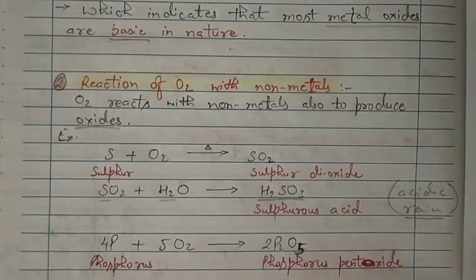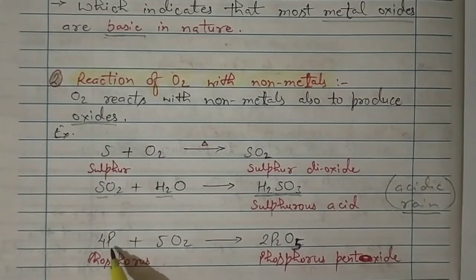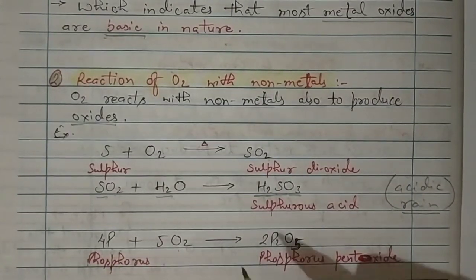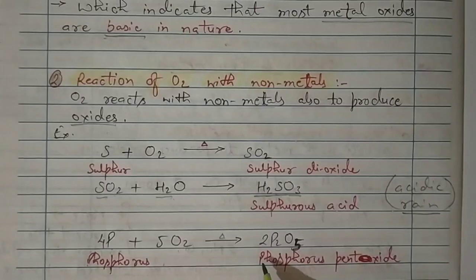Let's take one more example of a non-metal reacting with oxygen, that is phosphorus. When phosphorus reacts with oxygen, then on heating, it produces phosphorus pentoxide, P2O5. Balancing you can do: P plus O2 gives P2O5. I have already given the balancing here, or if you want, you can practice by yourself.